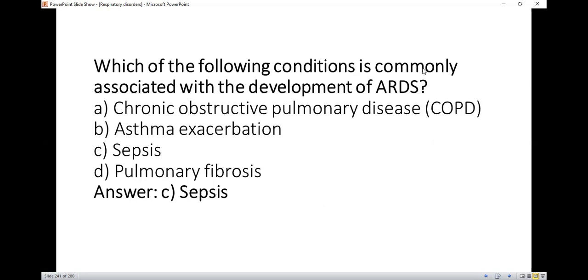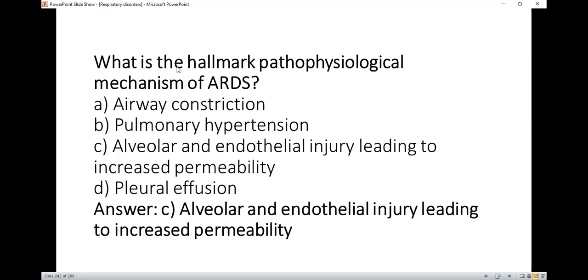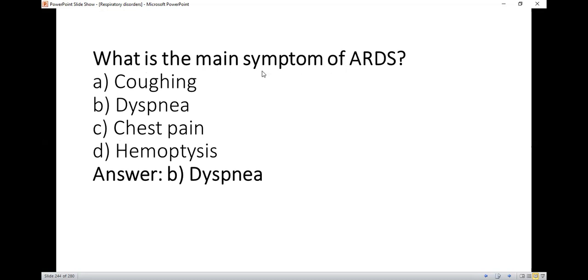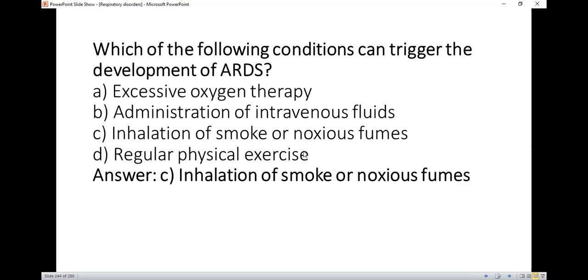Which of the following condition is commonly associated with the development of ARDS? So right option C, sepsis. What is the hallmark pathophysiological mechanism of ARDS? So right option is C, alveolar and endothelial injury leading to increased permeability. Which of the following condition is a risk factor for developing ARDS? So right option A, obesity. What is the main symptom of ARDS? So right option A, dyspnea, difficulty in breathing.